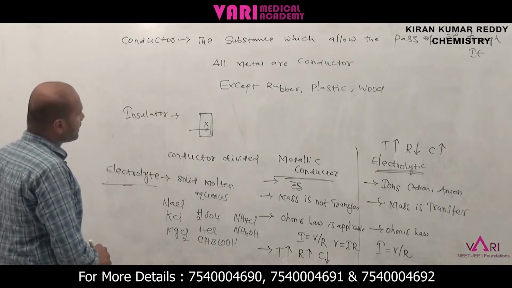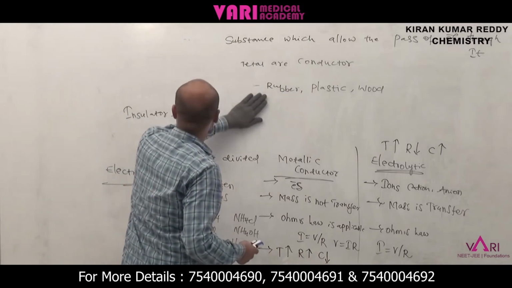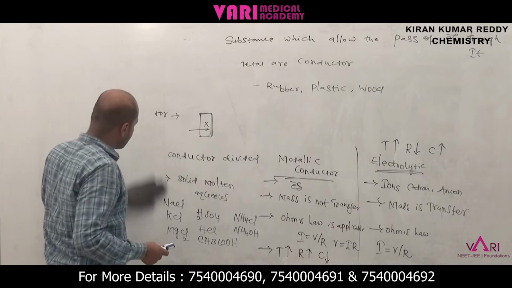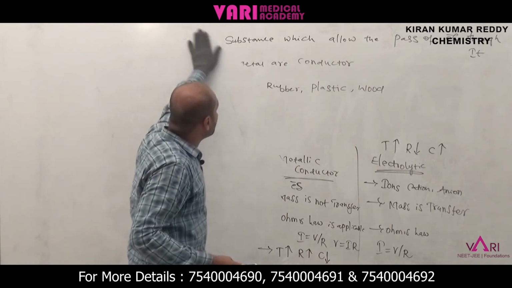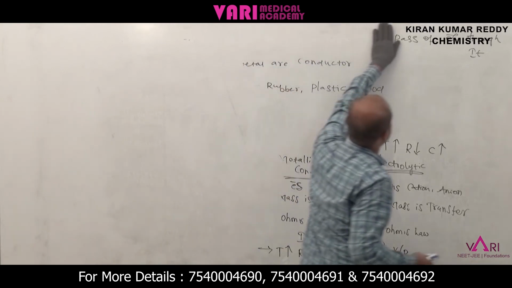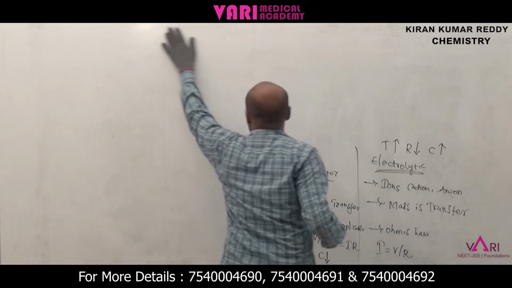Next is electrolysis. What is electrolysis? Electrolysis is the process in which some chemical reactions occur at the electrodes during the passage of electricity through an electrolytic solution. That is called electrolysis.